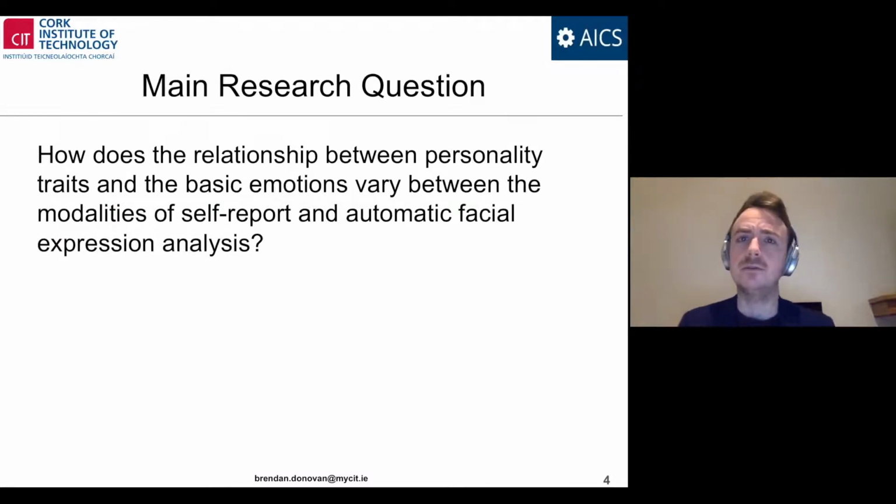So given this research motivation, our main research question was, how does the relationship between personality traits and the basic emotions vary between the modalities of self-report and automated facial expression analysis?